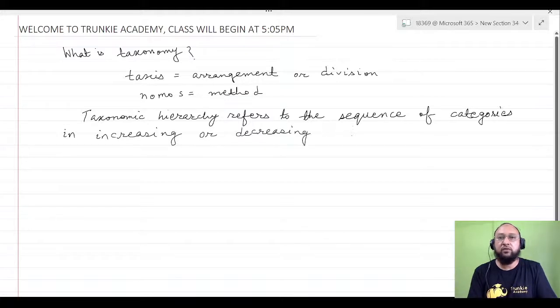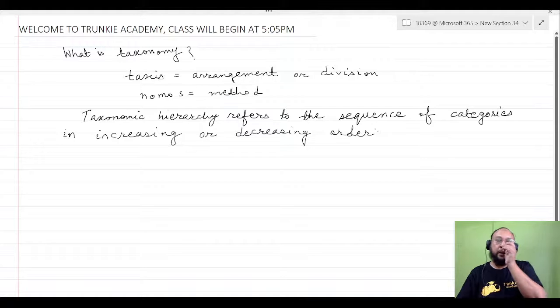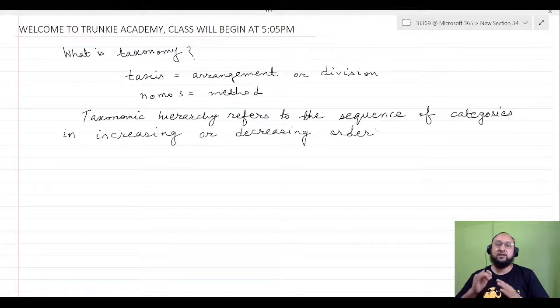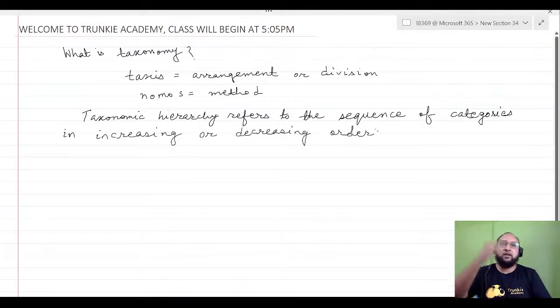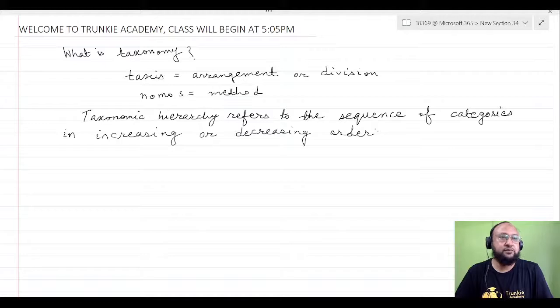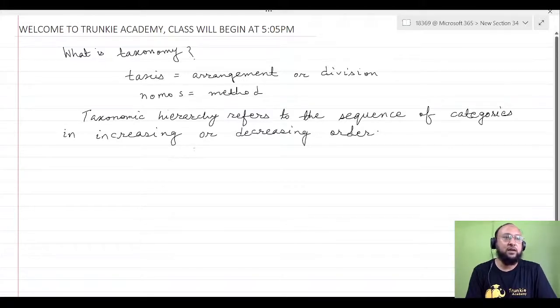Like phylum, subphylum, class, subclass, order, suborder, family, genus, species, from lower to higher or higher to lower. So that is the taxonomic hierarchy. Kingdom is the highest rank, we know that.